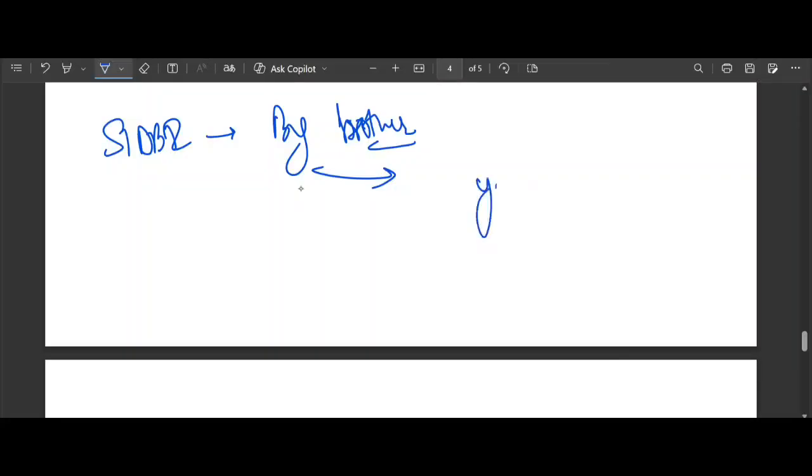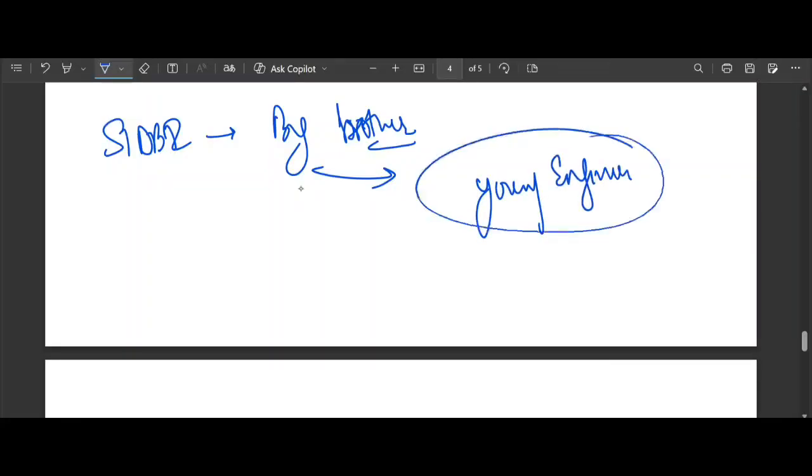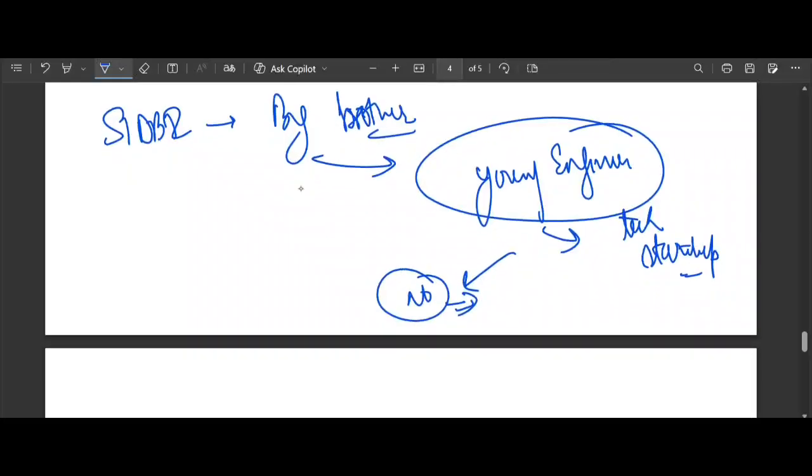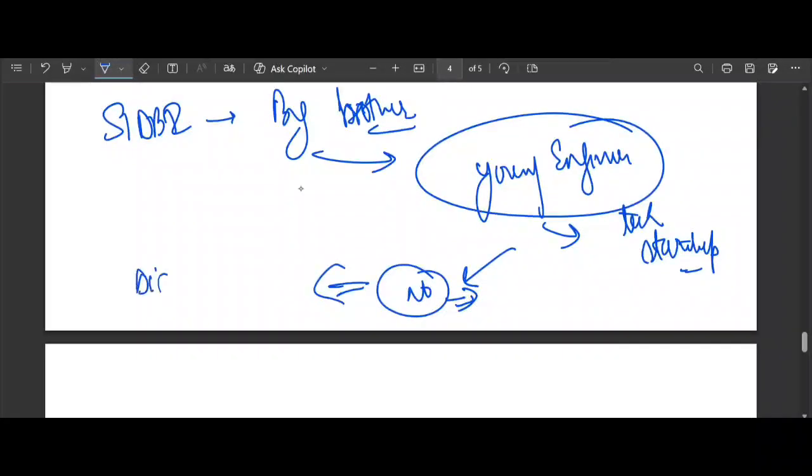Imagine there is a brilliant young engineer who started a tech startup. They have a great idea, but no factory or land to give as security. Traditionally, banks often say no because the risk is very high. That is where SIDBI direct finance comes into the picture.